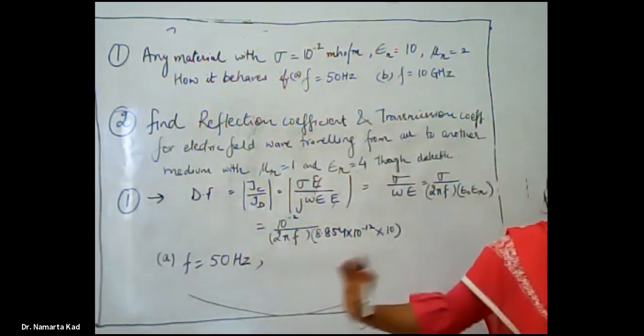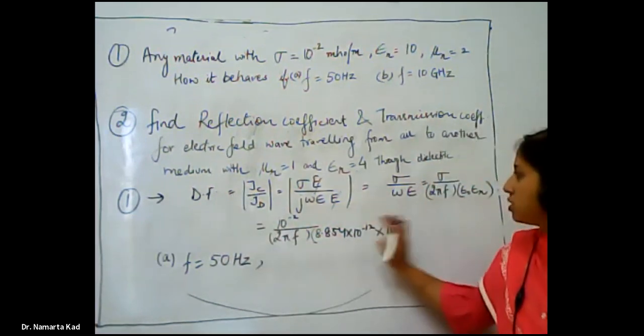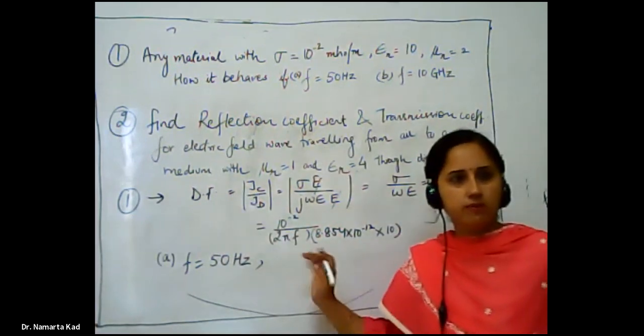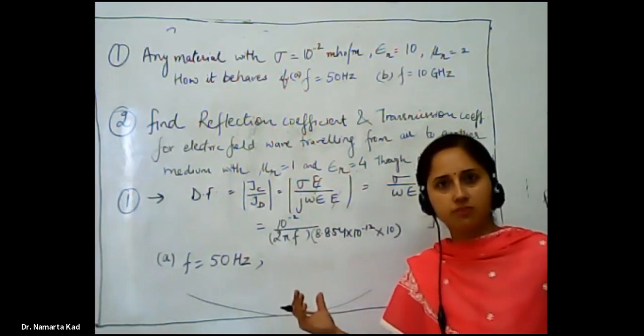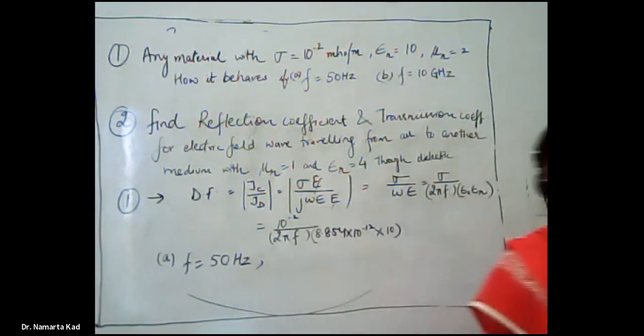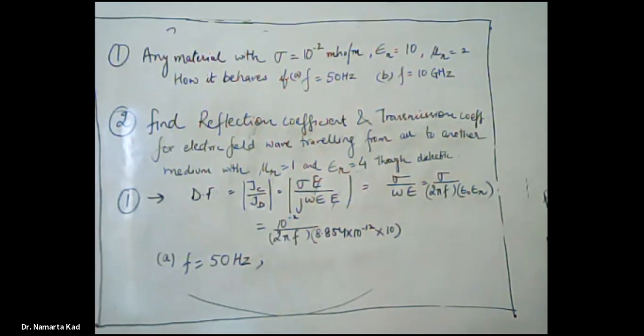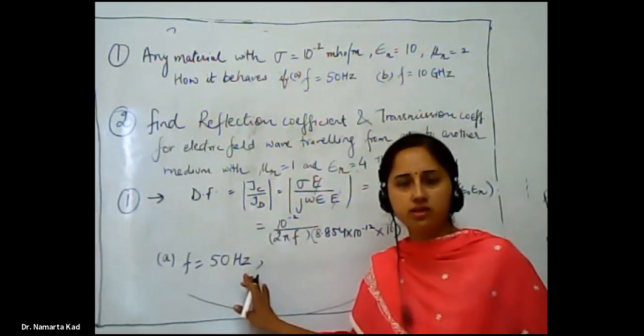What are the conditions for the dissipation factor? If this value comes greater than 1, then we call the material a good conductor. And if this value comes less than 1, then the material is a good dielectric. So now solve it first for f equal to 50 hertz and tell me the answer.